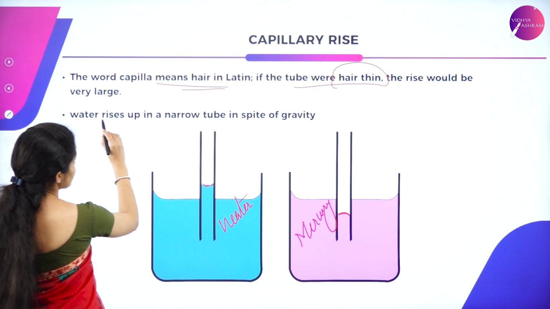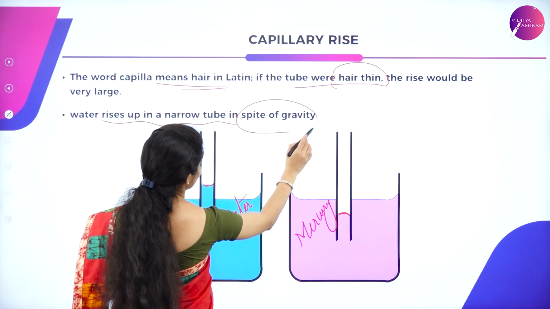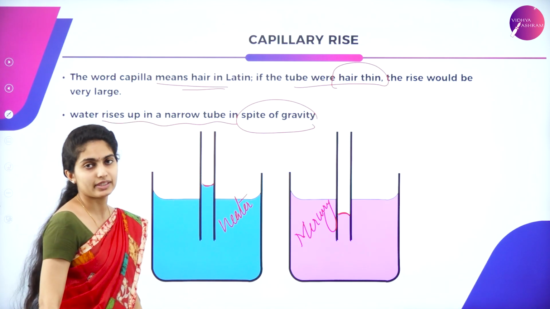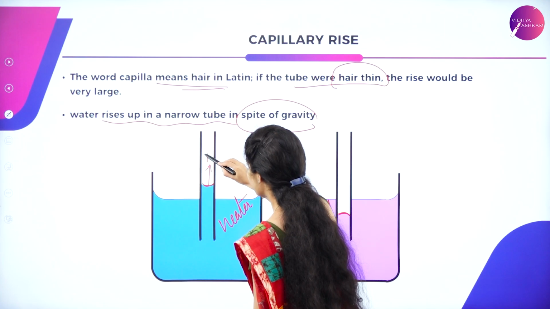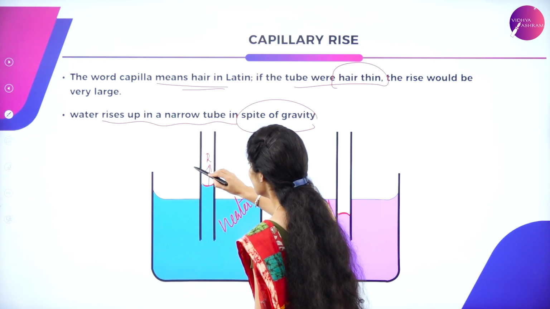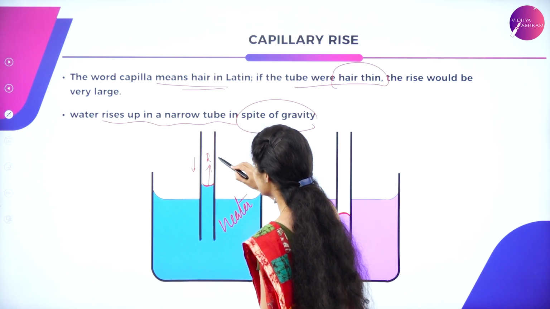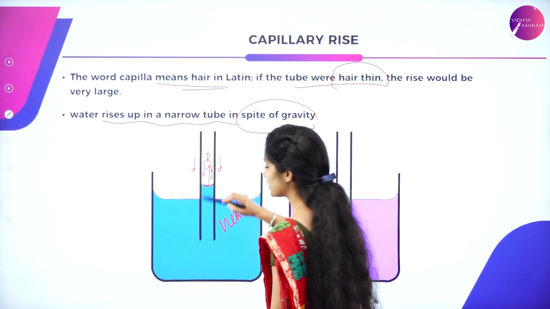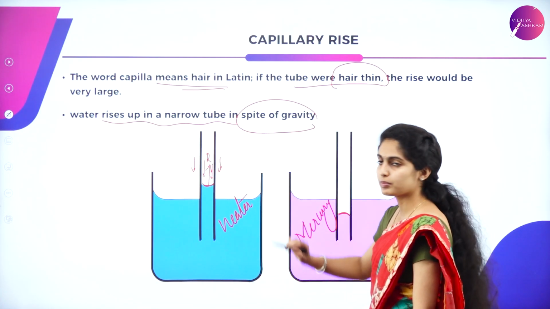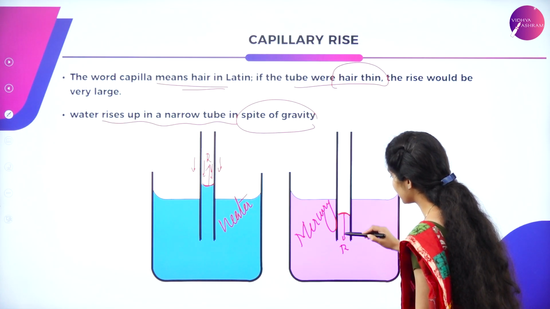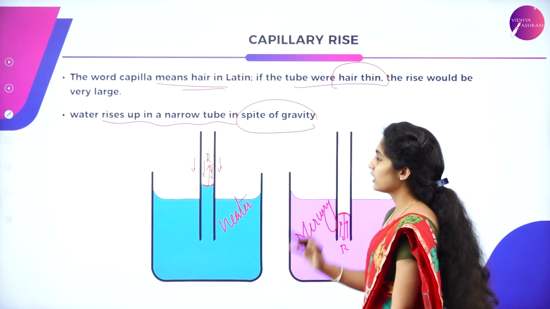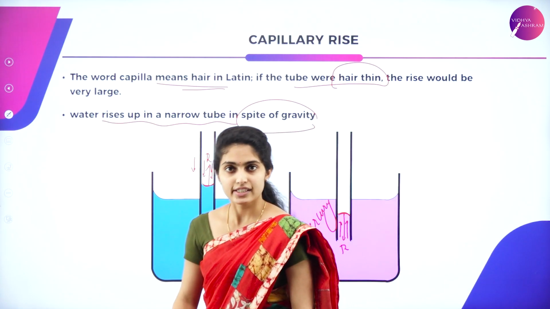So water rises up in a narrow tube in spite of gravity in the case of capillary rise. There is a reaction which is pulled upwards, given by R, wherein to compensate for this, a pressure is exerted inside. There is a reaction acting downwards, and to compensate, a pressure is given upwards. So that is all about your capillary rise.